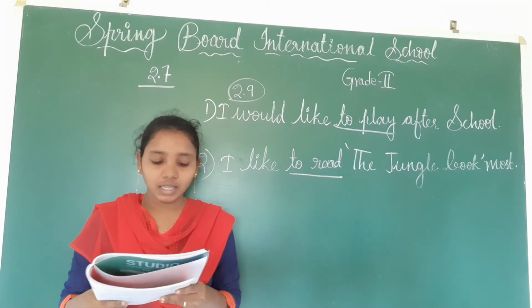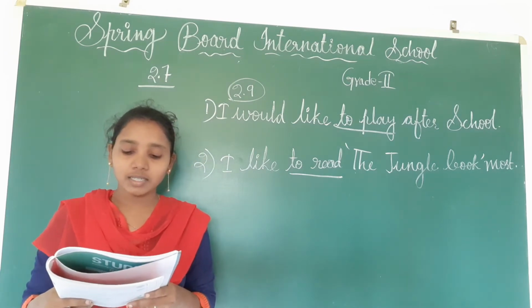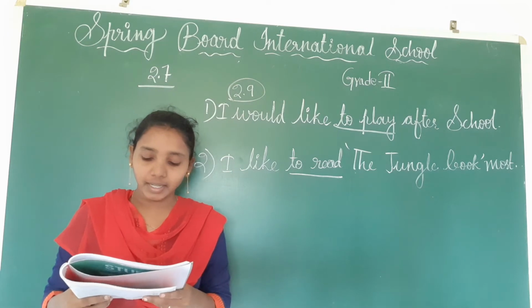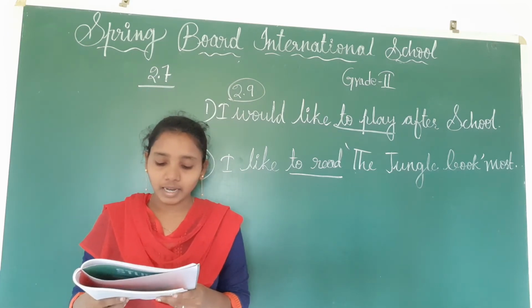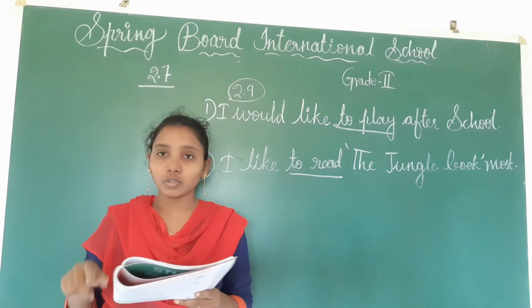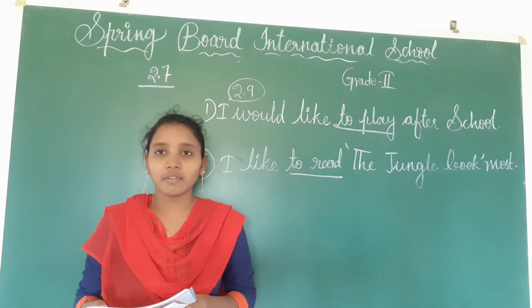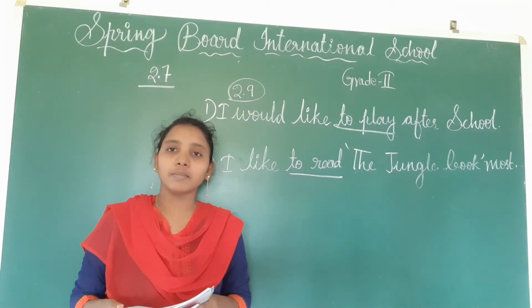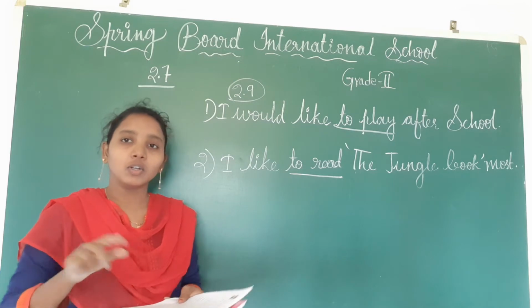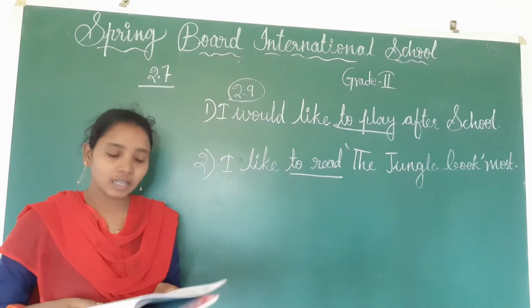Okay, children, see these words. Observe these words: to read, to study. This kind of word structure is formed by to followed by the original form of the verb. Right? Verb means action word. To plus verb is forming.